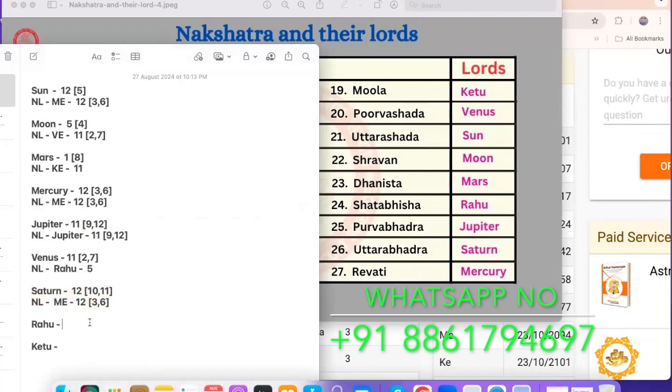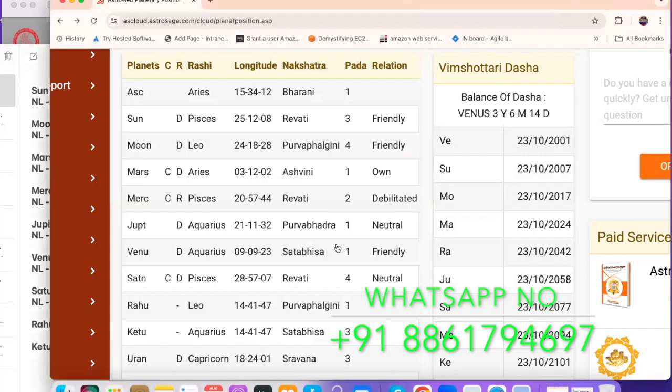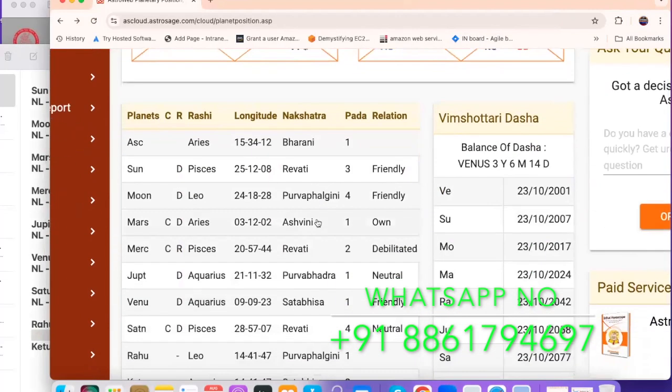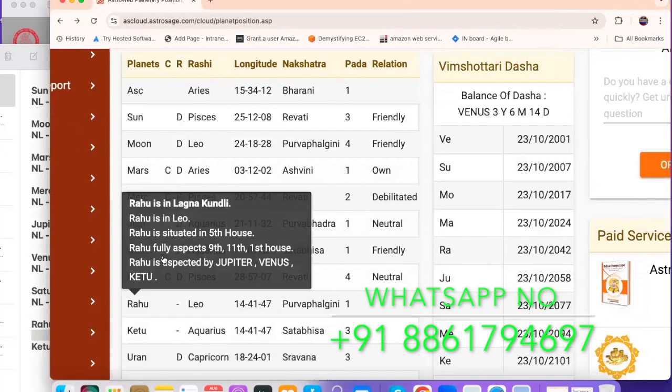then go for Rahu. As you see, Rahu is sitting in the 5th house. Ketu is sitting in the 11th house. So coming to the Rahu, guys, you should not take only the placement. You need to take what planet the Rahu is conjuncted with and what planets are aspecting the Rahu. Okay, so just click here, guys. So Rahu is situated in fifth house. Rahu fully aspects ninth house, 11th house, and first house. That is okay. Rahu is aspected by Jupiter, Venus, and Ketu.